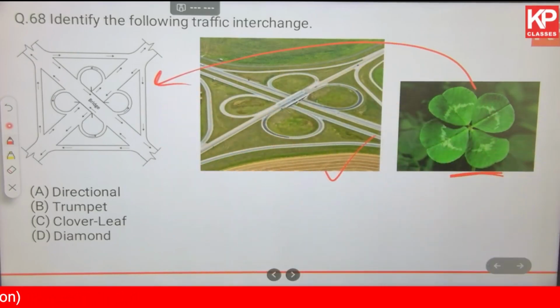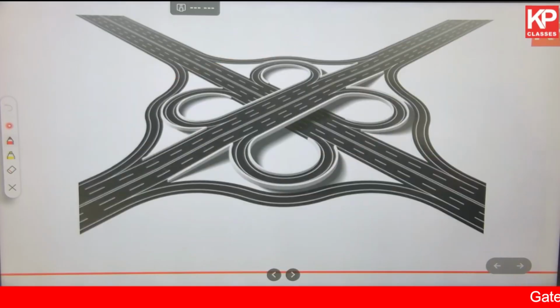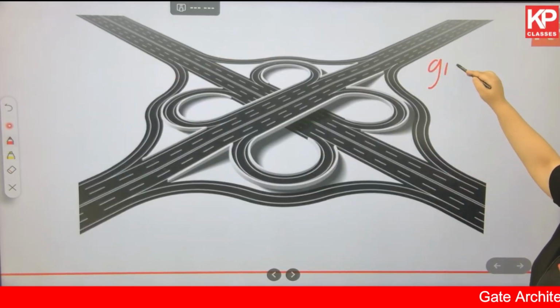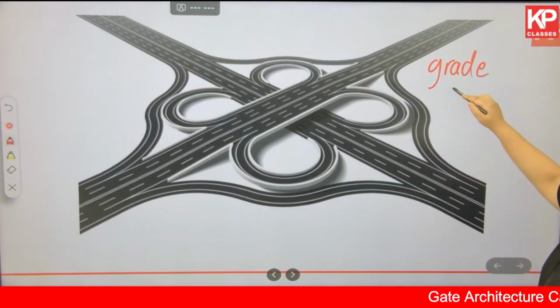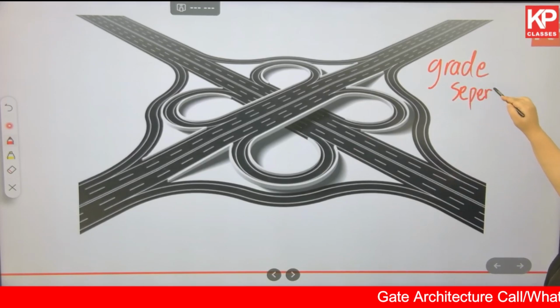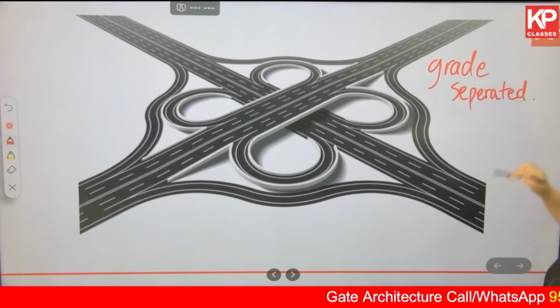Now how does it work? First of all, this is a grade separated intersection. What does grade mean? Level.